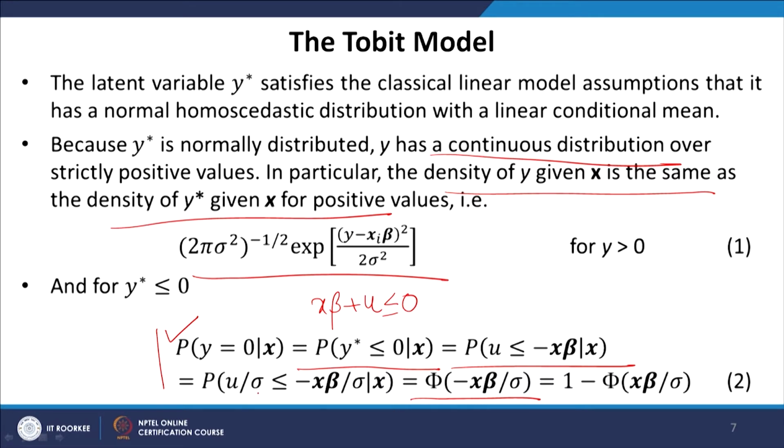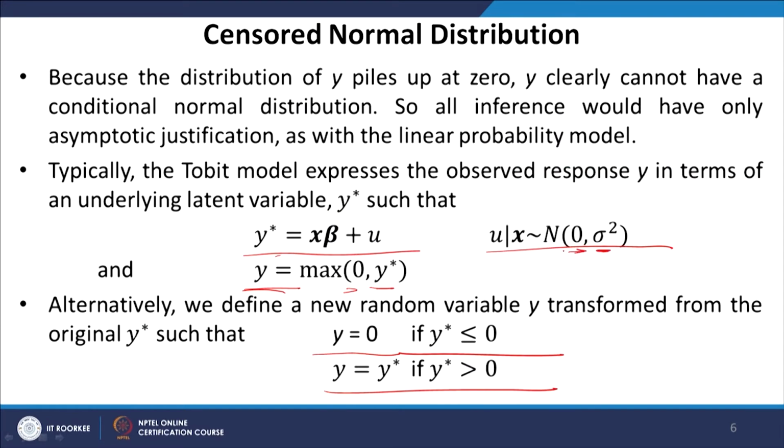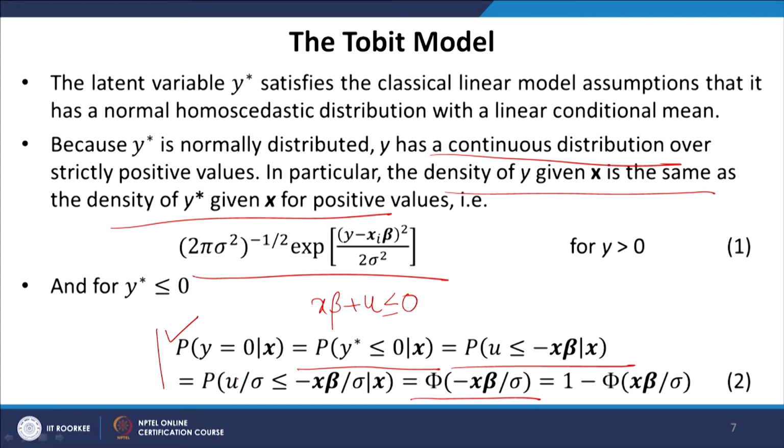Now, we divide u by sigma, because we are converting into a standard normal distribution. So, u has a mean equal to 0 but variance sigma square. So, we have (u minus 0) divided by sigma, which is less than or equal to minus x beta divided by sigma.